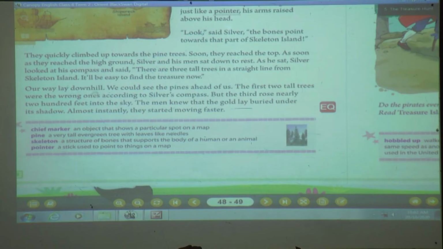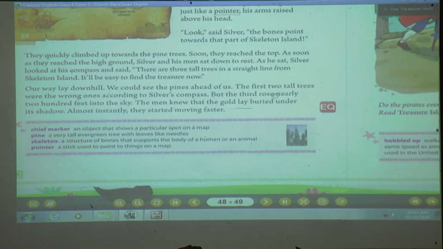Our way lay downhill. We could see the pines ahead of us, and now you can see they were going downhill on the way. Pines means the pine trees over there. The first 2 tall trees were the wrong ones according to Silver's compass. So according to the compass, it was not clearly telling under which tree the treasure had been buried. So the first tall trees which they dug were wrong according to Silver's compass.